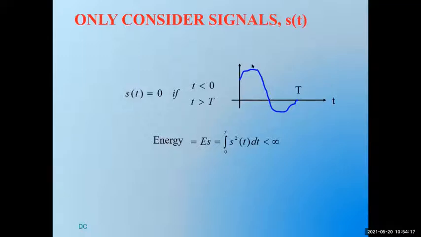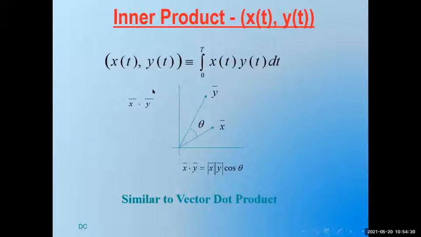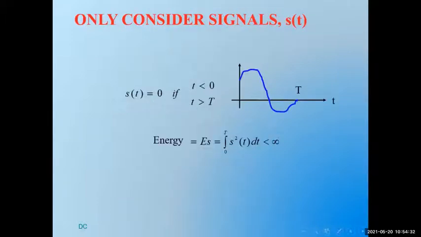So the signal is represented like this. And how am I writing the equation? I'm just saying this doesn't represent any specific function. So I'll just say s of t is 0 whenever t is less than 0 and whenever t is greater than T.